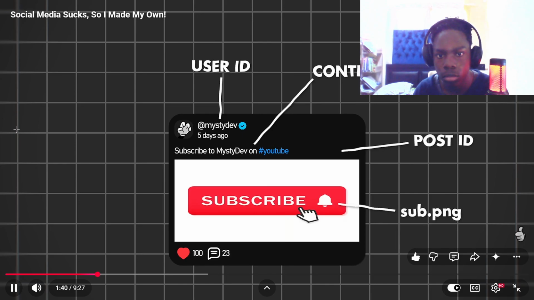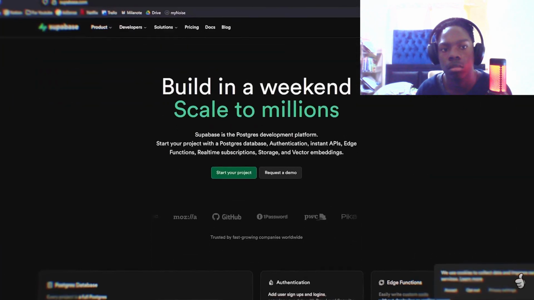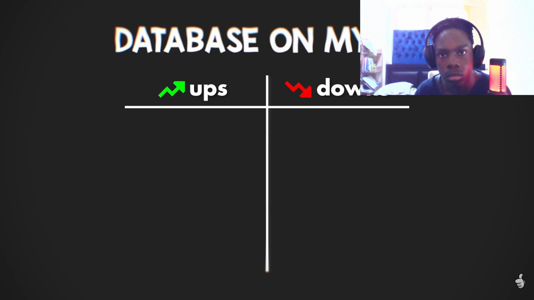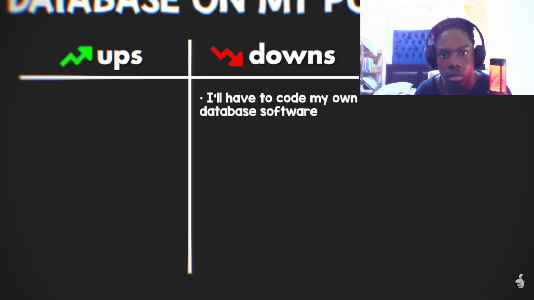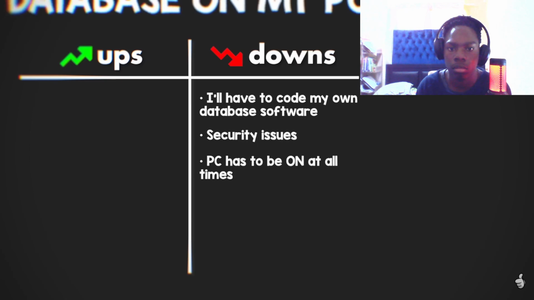Well, I have two options. Either run a server on my computer that will store all of the data and images, or use a database service like Supabase. Well, each of them has its ups and downs. Firstly, if I'm going to store all of the data on my computer, I will have to code my own system that handles data. And it won't be secure since I don't know how to encrypt passwords. And also I'll have to keep my PC running at all times for the app to work.